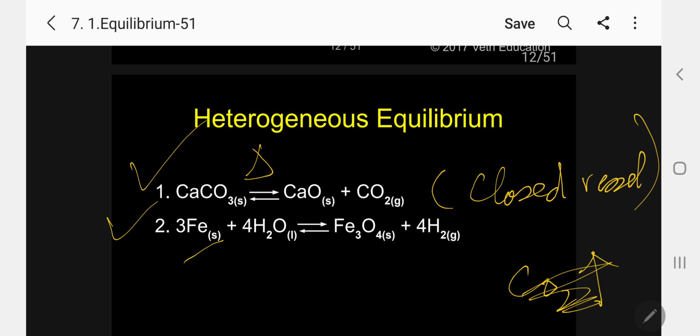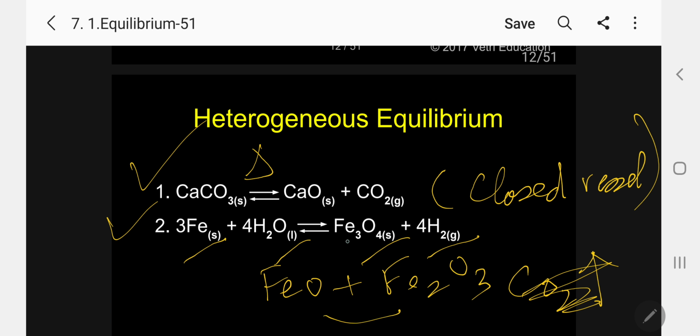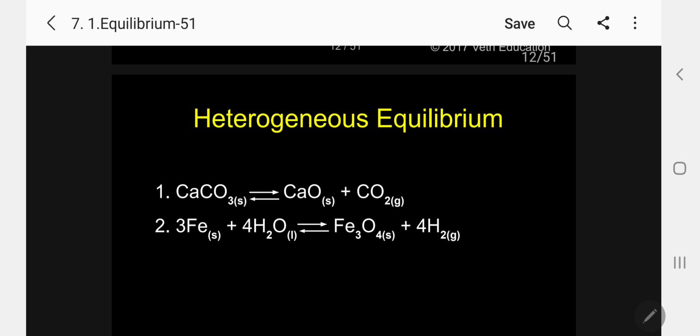So this is solid iron, liquid water, solid Fe3O4 and 4 moles of H2 gas. The Fe3O4 is a mixed oxide. It is a mixture of FeO plus Fe2O3. If you mix these two, you will get Fe3O4. So these two examples are heterogeneous equilibrium.